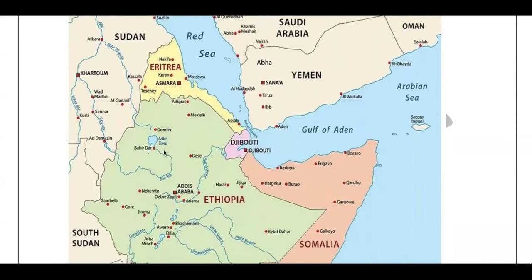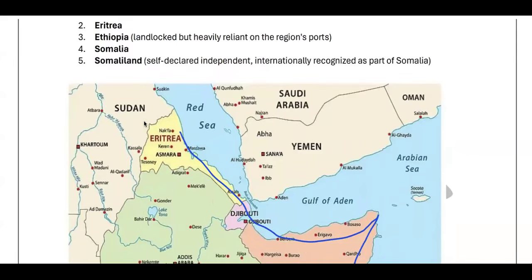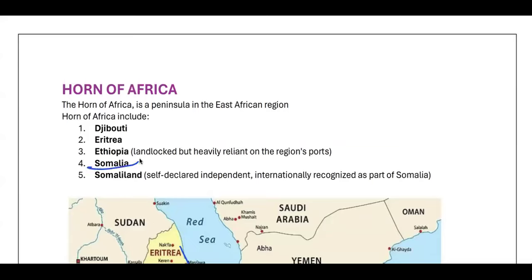So Horn of Africa represents the horn kind of shape. This is the horn kind of shape that you see in the Africa region. In this area you will see that horn kind of location. Which are the countries that are present in this horn? So simply we can say SEED. So what does SEED mean? Somalia, Ethiopia, Eritrea, and Djibouti.